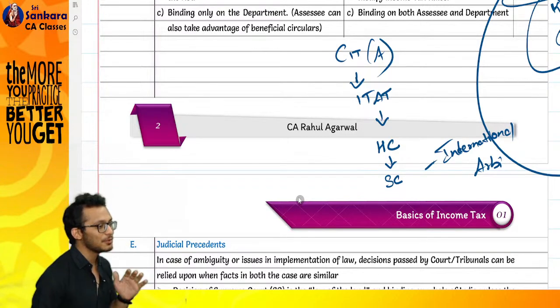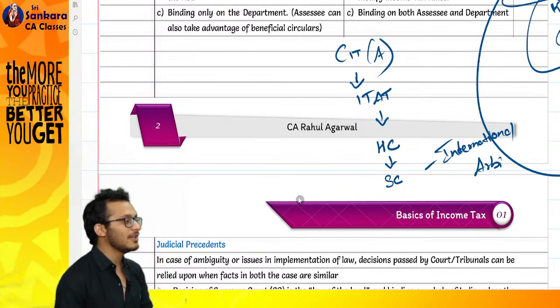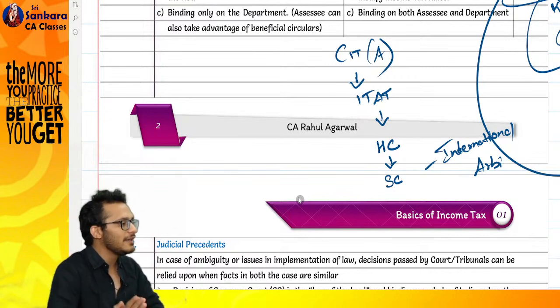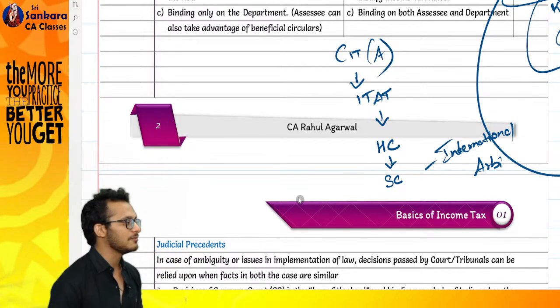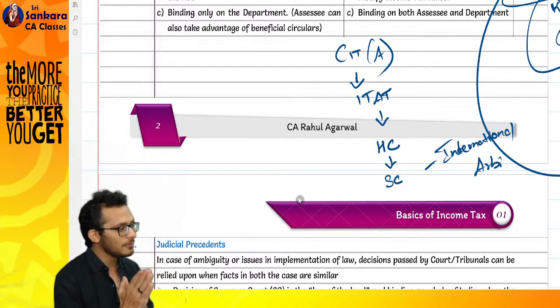They played it very smart. The 2021 amendment ordinance came in the middle of the year. Nirmala Sitharaman comes and says, sir, I'm sorry for the mistake which India did. Do not spoil India's name. I will amend the law today itself. Today itself, they amended the law. They made it prospective.